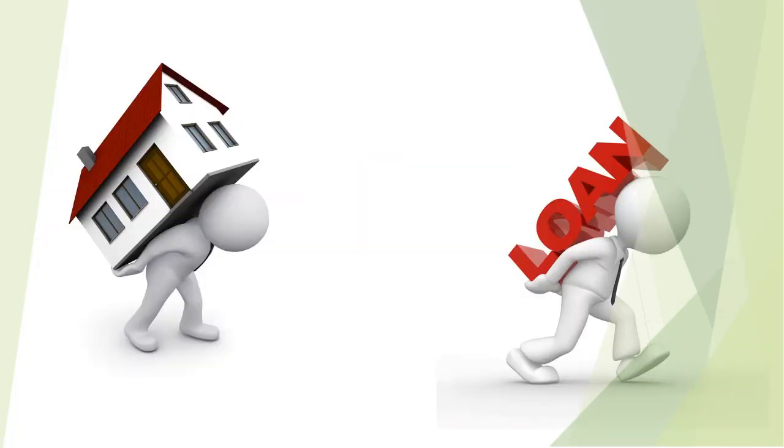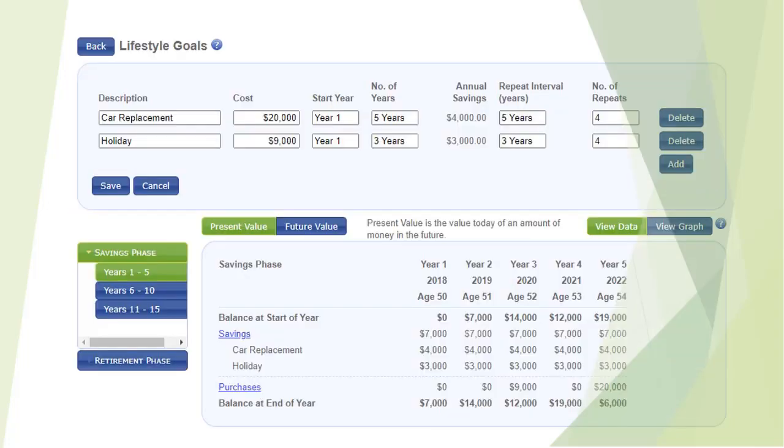To conclude, I would like to say there are two types of debt: good debt and bad debt. Bad debt is consumer debt which does not grow your wealth. If you want to increase your personal wealth, saving for your personal lifestyle expenses is something to consider. Your Financial Mappers account allows you to set financial lifestyle goals and save for those personal expenses such as cars, boats, holidays as a separate account.